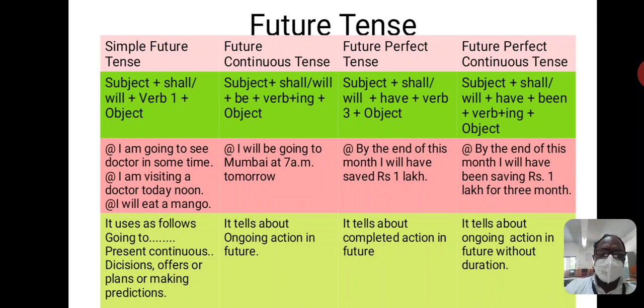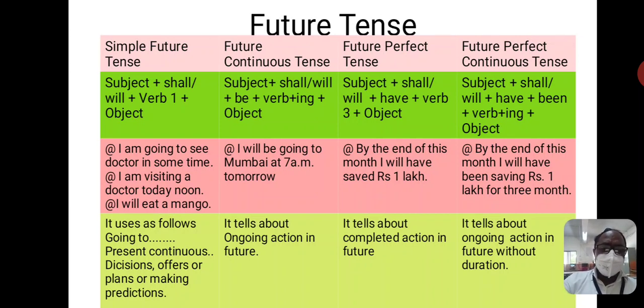See these three sentences. I am going to see a doctor in some time. I am not confident about when I am going to see the doctor, but I may go. That's why in simple future form we can use going to.